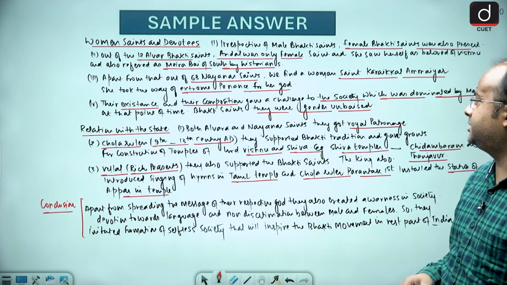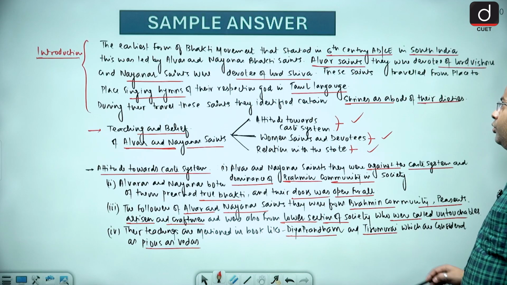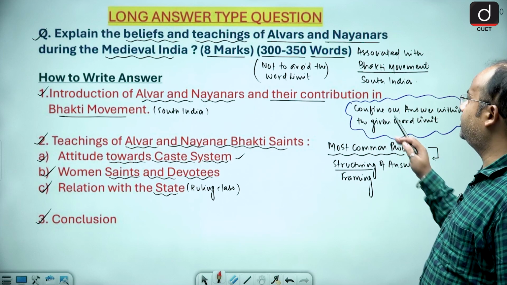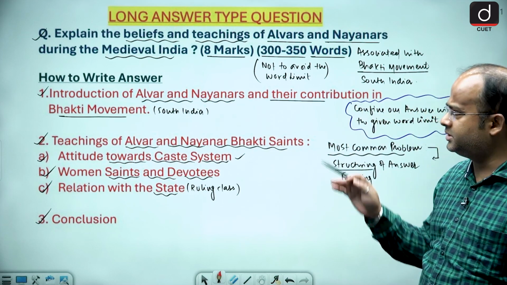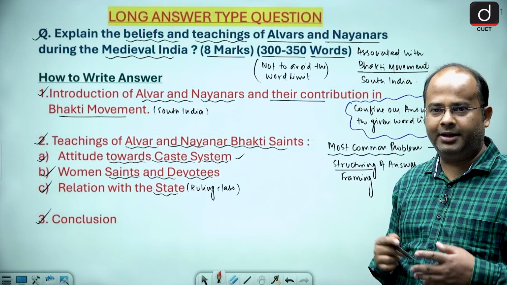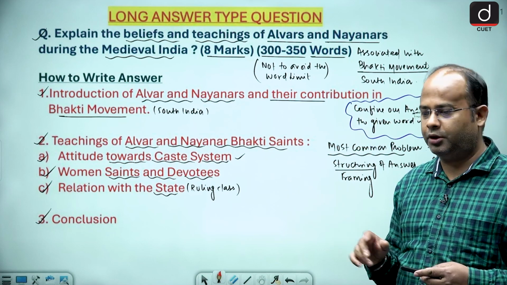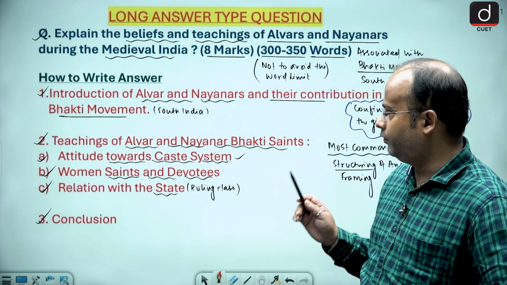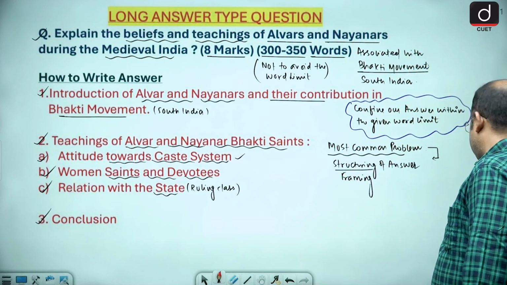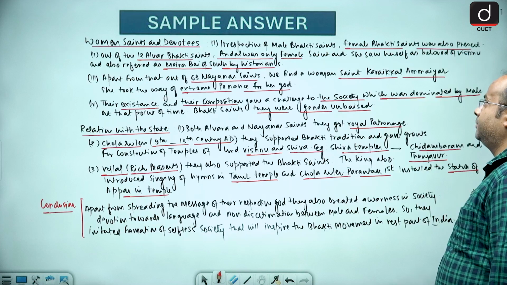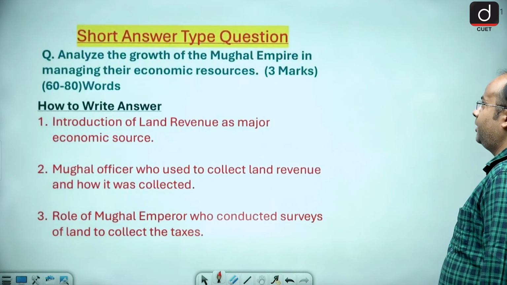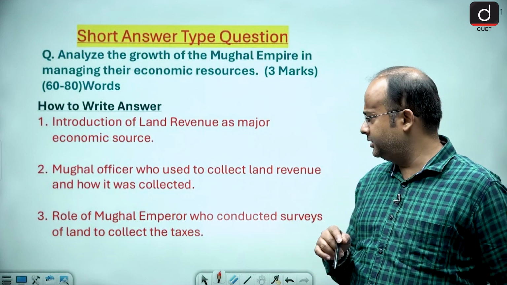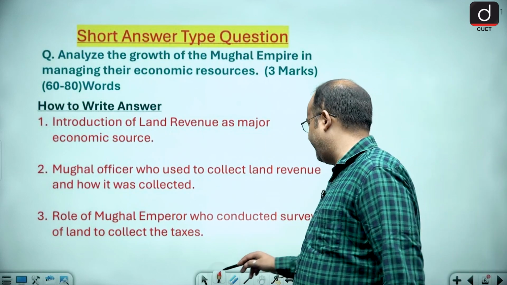So this is the sample answer of how we have to write a long answer of around 300 to 350 words. What should be the proper way of writing the answer? Now my dear friends, let's come to one more question, that is the short answer type question. If a short answer type question comes, what should be our way to write?